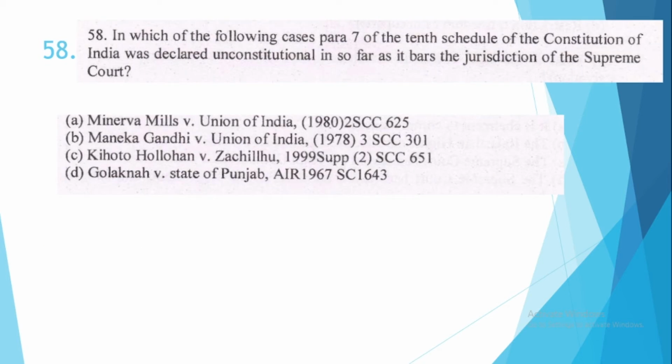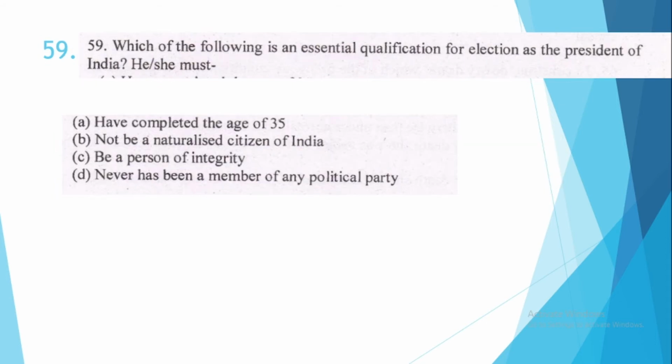58. In which of the following cases para 7 of the 10th schedule of the Constitution of India was declared unconstitutional in so far as it bars the jurisdiction of the Supreme Court? The correct option is option number C, Kihoto Hollohon versus Zachillhu. 59. Which of the following is an essential qualification for election as the President of India? He must, option number A, must have completed the age of 35 years. So this is one of the essential qualifications for election of the President of India.